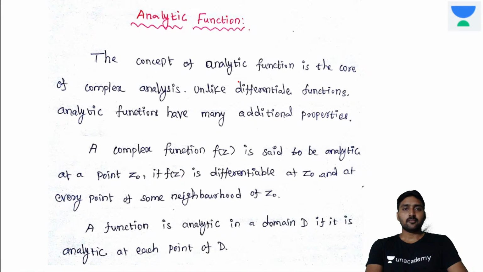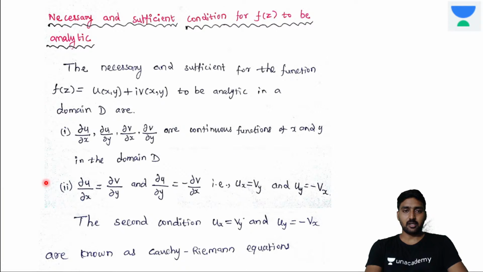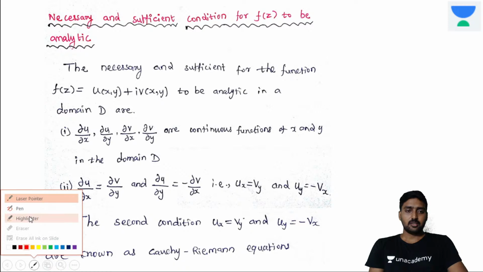Now the analytical function. What is an analytical function? Yesterday itself we completed the analytical functions. This is the formula for the necessary and sufficient condition for f of z to be analytic. Two conditions must be satisfied in order for the given function to be analytical. So what are the two conditions?